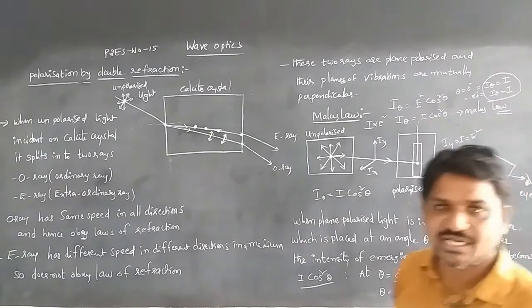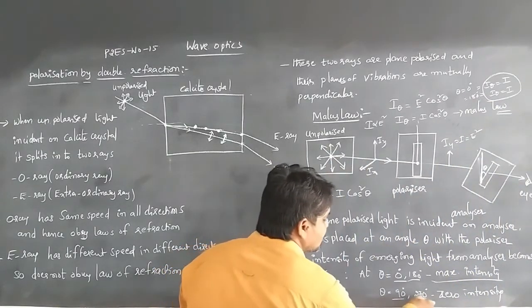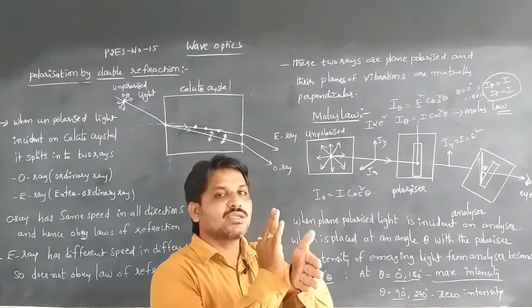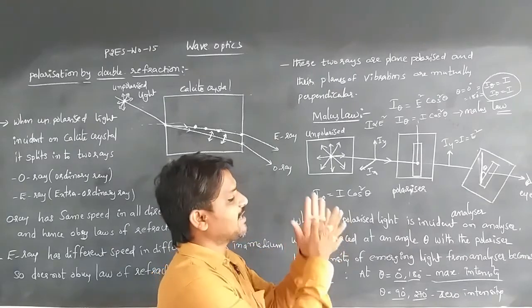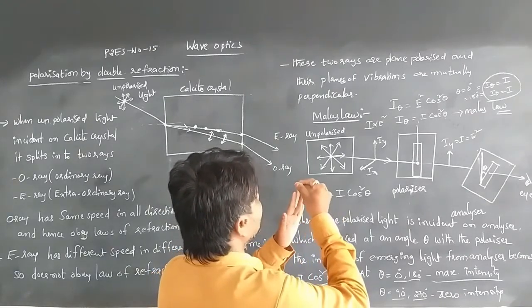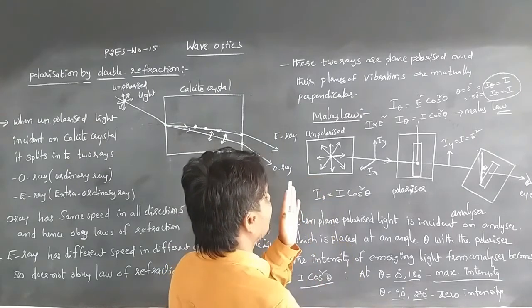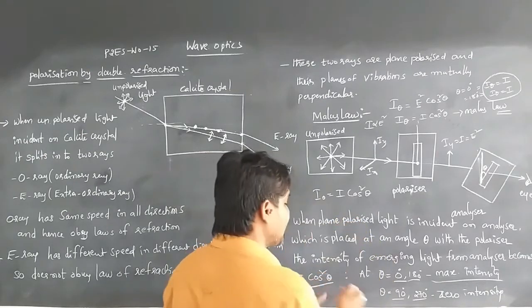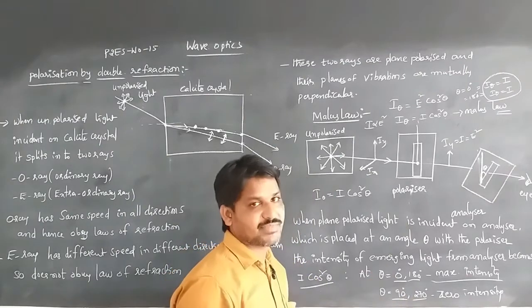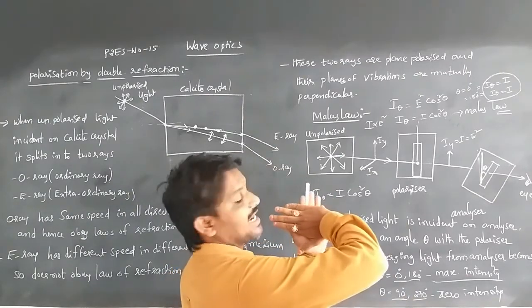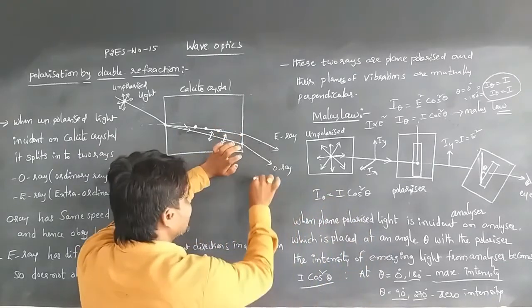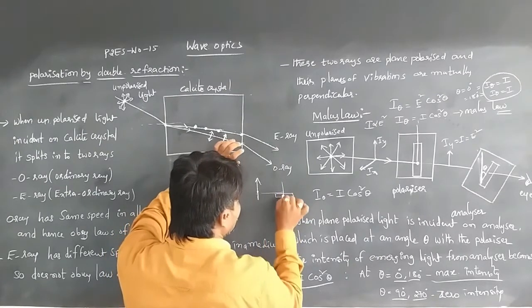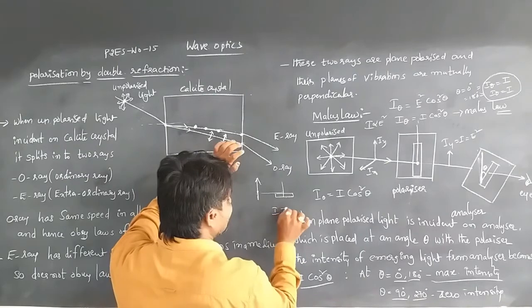If the angle is perpendicular, theta equal to 90 degrees or 270 degrees, the incident plane polarized light travels in one direction while the analyzer is oriented perpendicular to it. Then no light can pass through the analyzer, so the intensity will be 0.